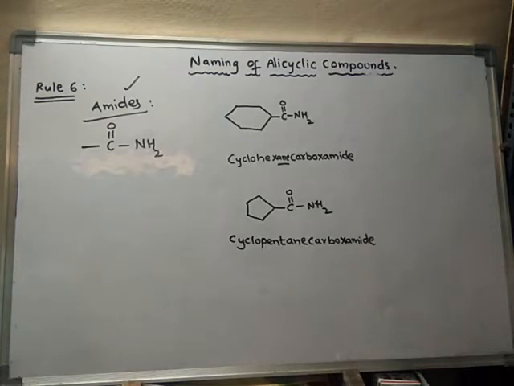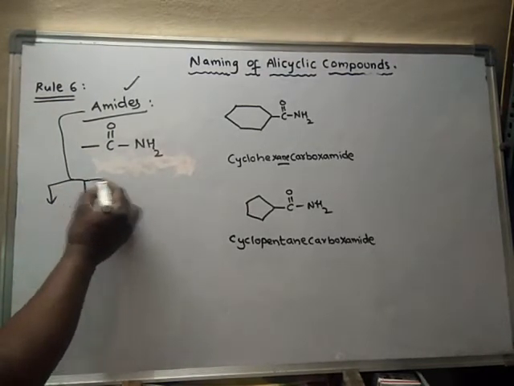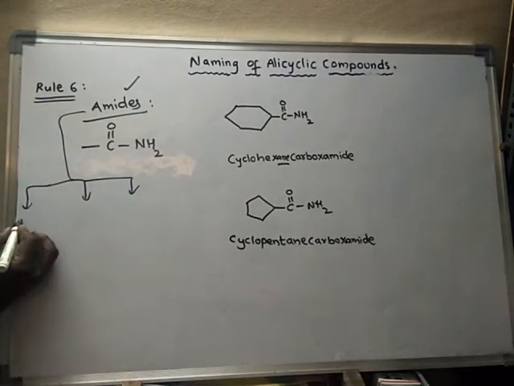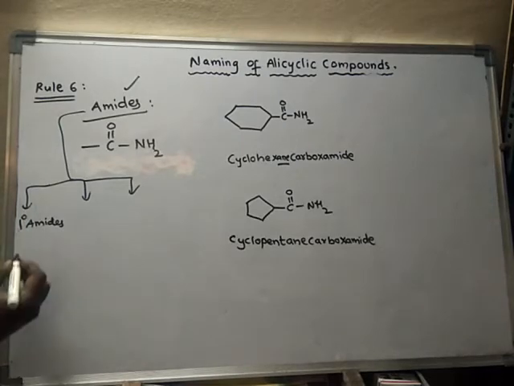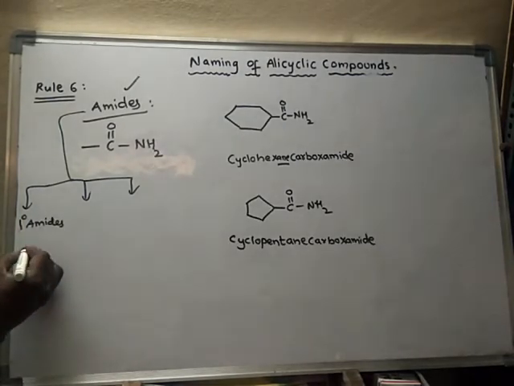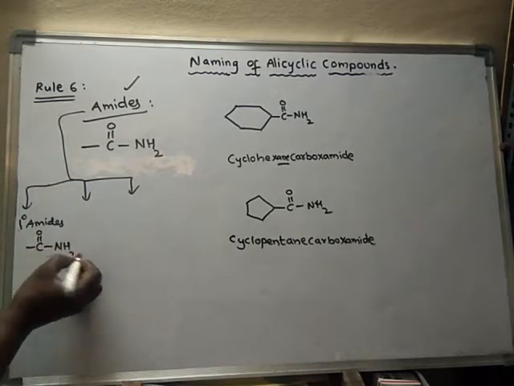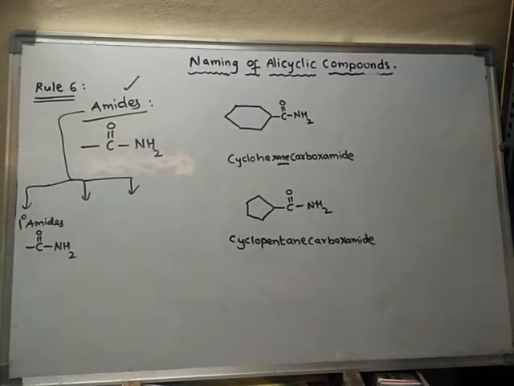Remember, amides are of three types. What are they? Primary amides. In primary amides, it will be like this actually. There will be two hydrogens attached to the nitrogen.